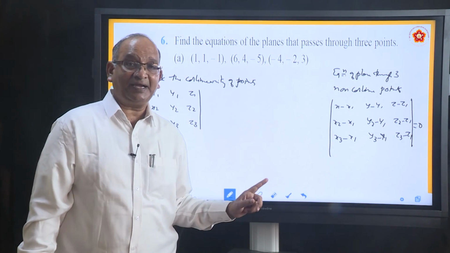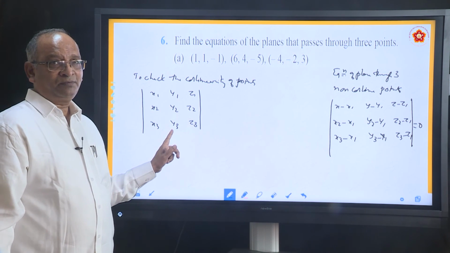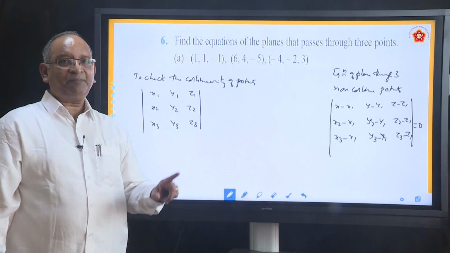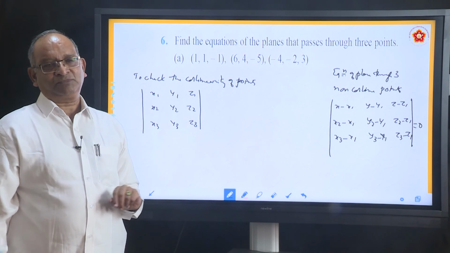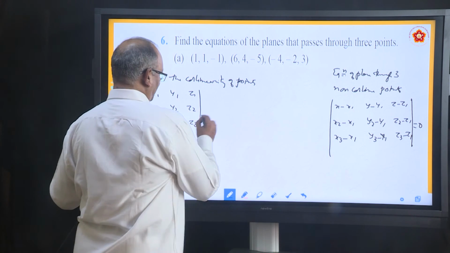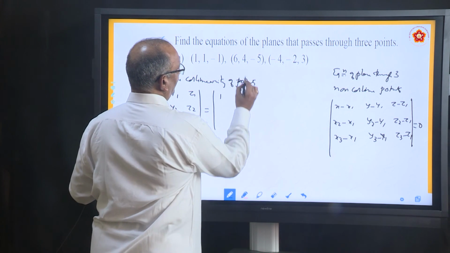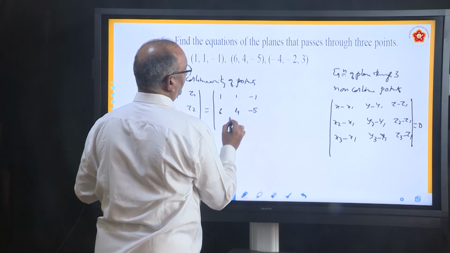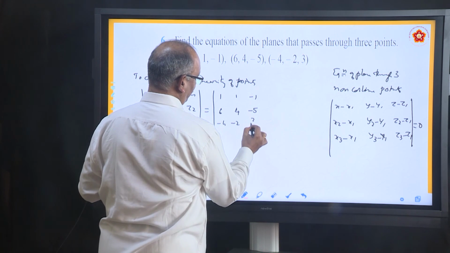But when will we use that? When this is not 0. If this is 0, we will not find equation of plane. Why? Because if the 3 points are collinear, we have seen that there are infinite planes passing through them. So, we cannot find any equation. So, let us substitute in this. So, this is equal to the determinant 1, 1, minus 1; 4, 6, 5, sorry 6, 4, minus 5; minus 5, minus 2, 3.